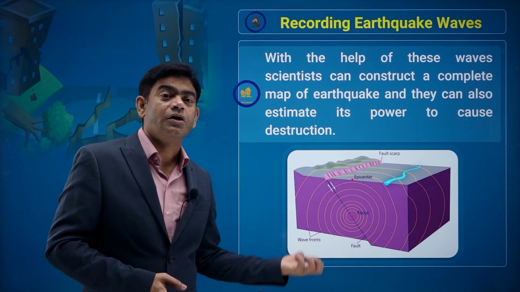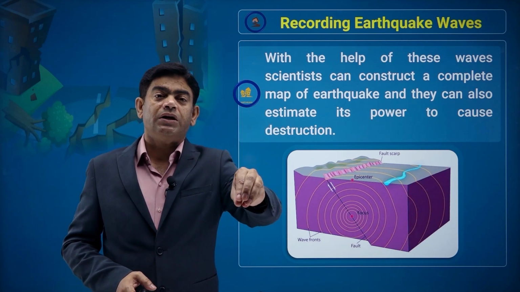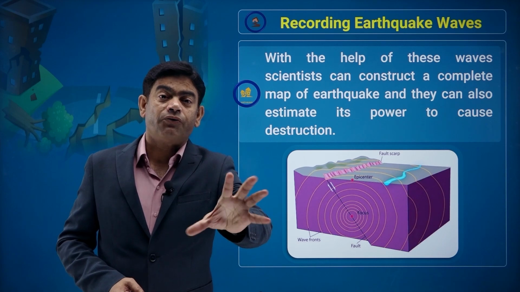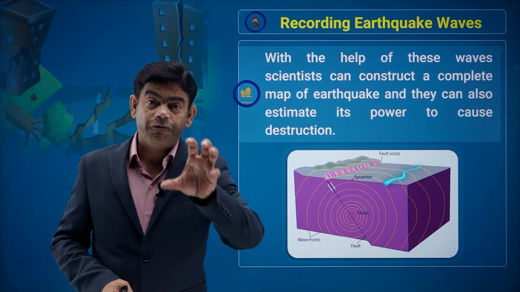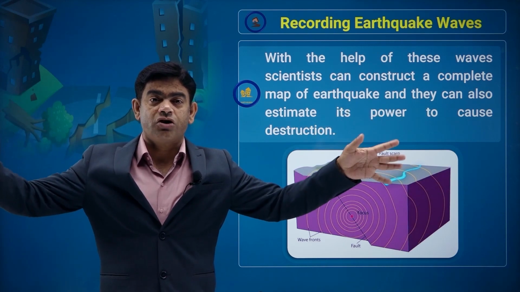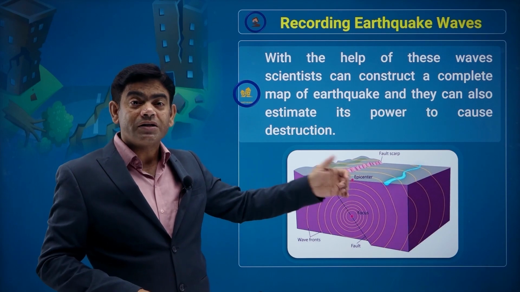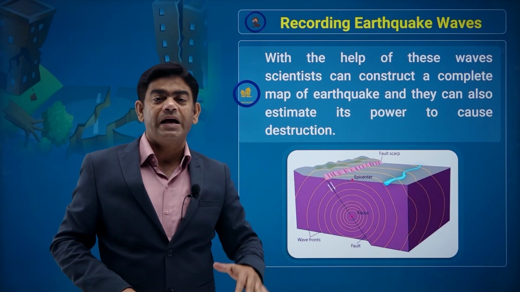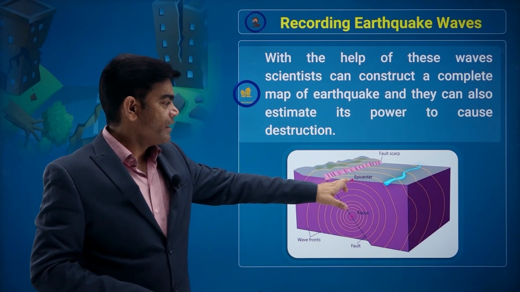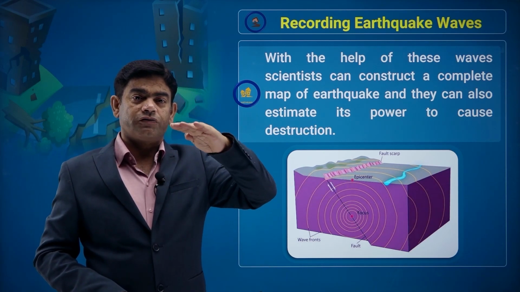That point is called the focus of the earthquake, the point within the earth where the earthquake was generated. From that the energy traveled in all directions causing waves, trembling. The point just above that focus on the surface of the earth is called the epicenter. The epicenter is the point just above the focus on the surface of the earth.